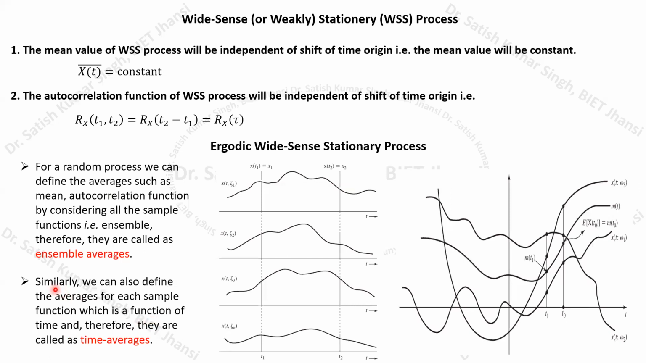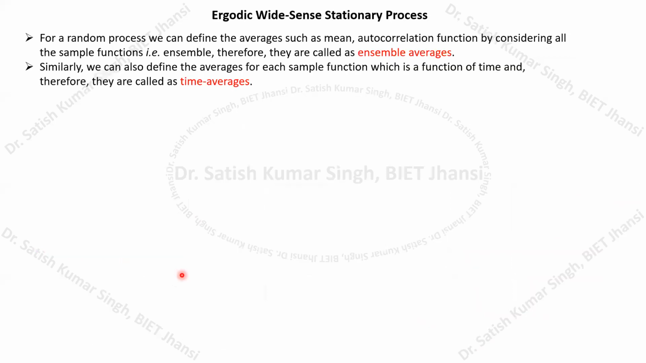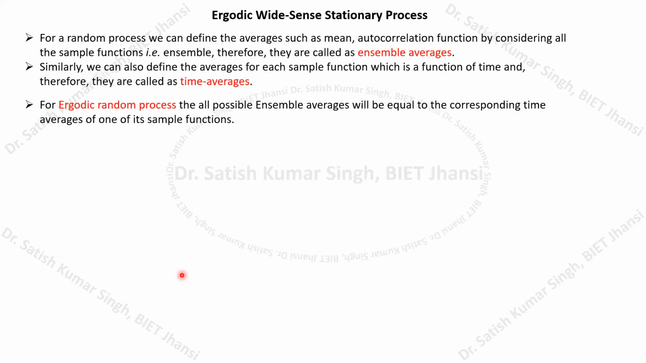So here, remember, similarly, we can also define the averages for each sample function, right? Which is a function of time. And therefore they are called the time averages. So normally, if we talk about the ergodic wide sense stationary process, then what happens? For the first, we have